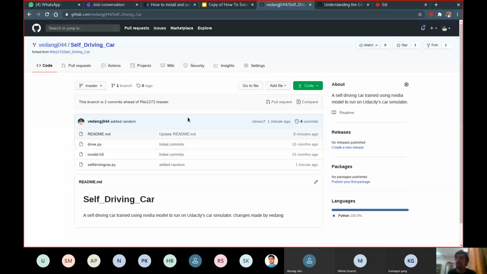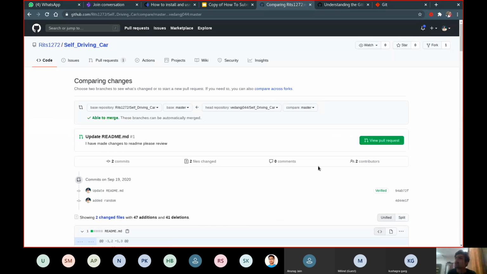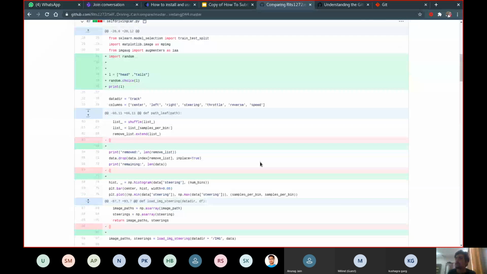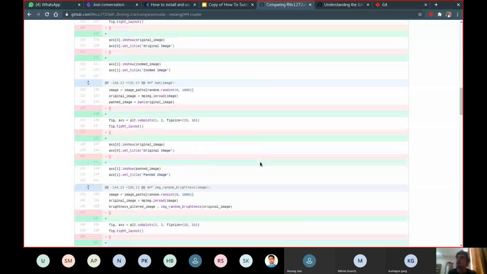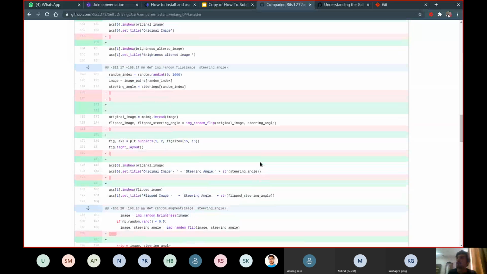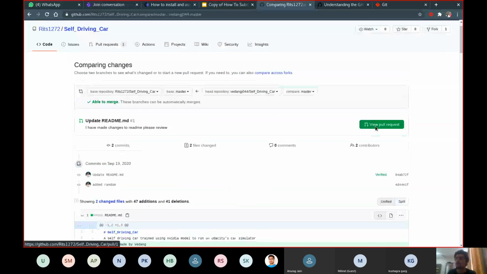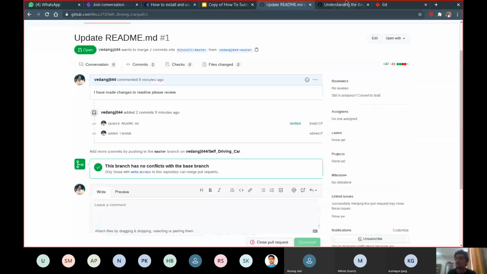Now once I have made these changes, I would issue a pull request so that he can include these changes in his repository. So I just made a pull request. You can view this pull request here. So these are two commits which I want Ritik to merge in his repo. So this was a very common example using git command line.